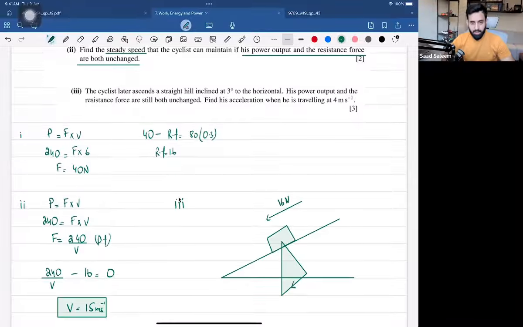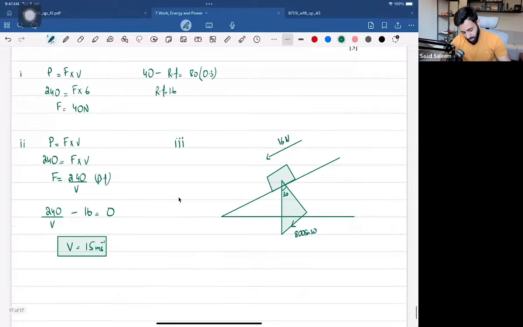That force is the weight component. The angle is 3 degrees and the cyclist's and the bicycle's mass combined is 80. So this would be 800 sine 30. This would be the force that's acting in the opposite direction. Now we're not going to use the formula driving force minus resistive force equals mass times acceleration. We're going to use forward minus backward equals mass times acceleration.